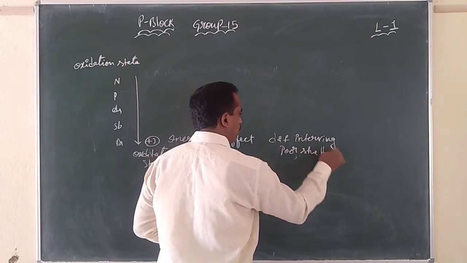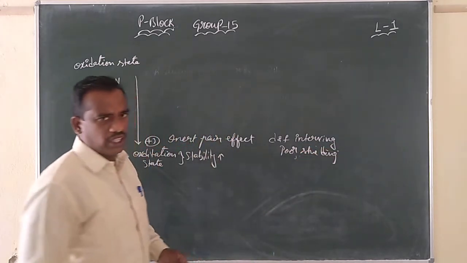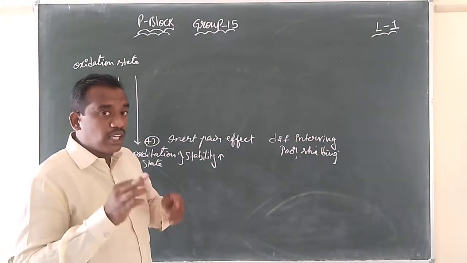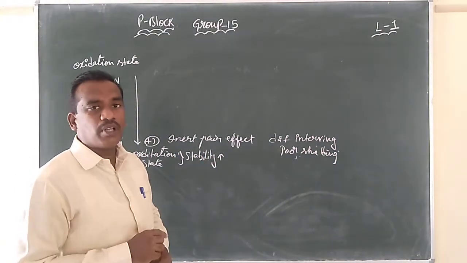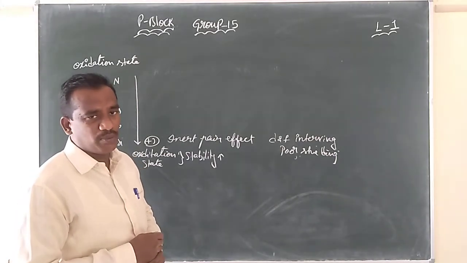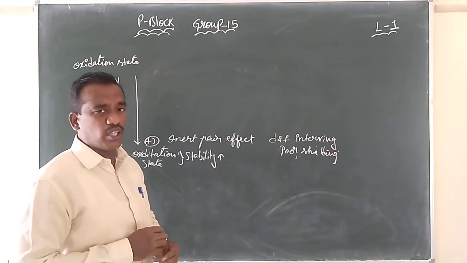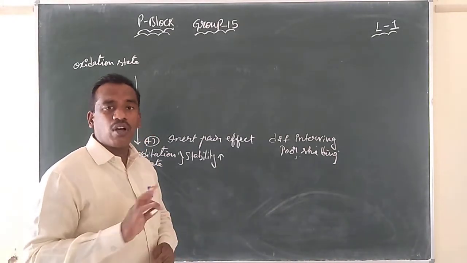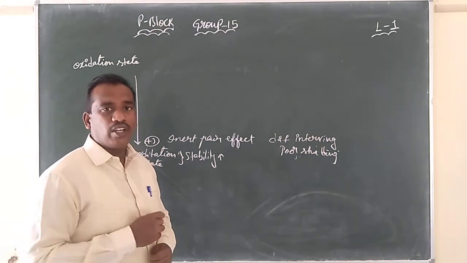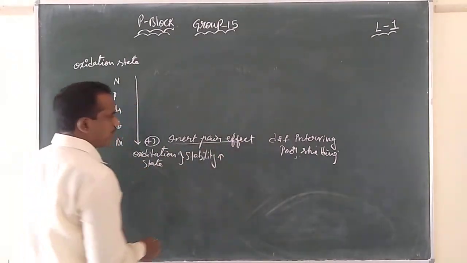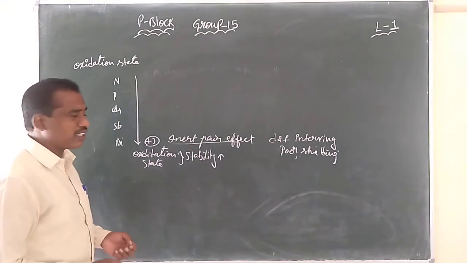Due to this poor shielding, the radius of the atom decreases. So the inner core s orbitals are much more strongly attracted by the nucleus, and those two electrons present in the s orbital are not involved in the bonding. Such an effect, what do we call it? The inert pair effect. We had already given this in the class, so I am not giving any dictation now.